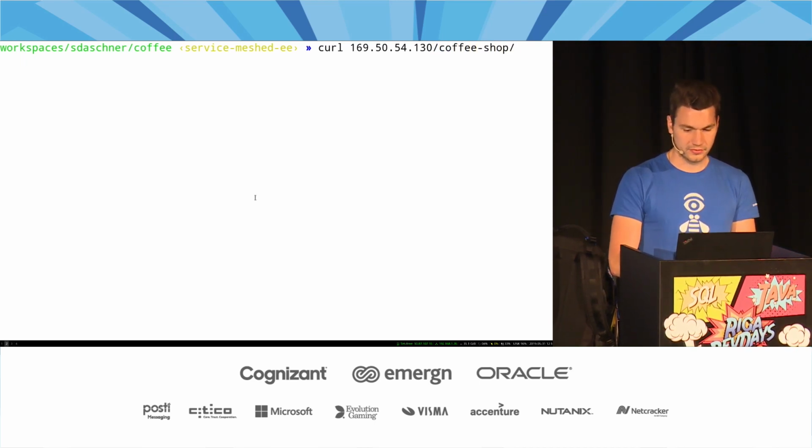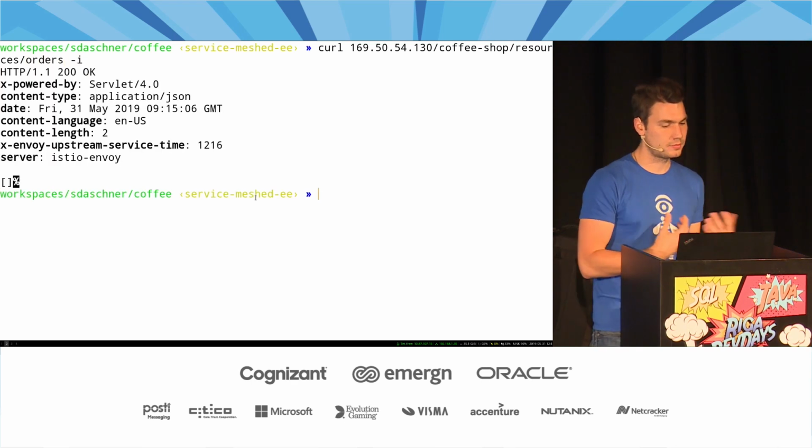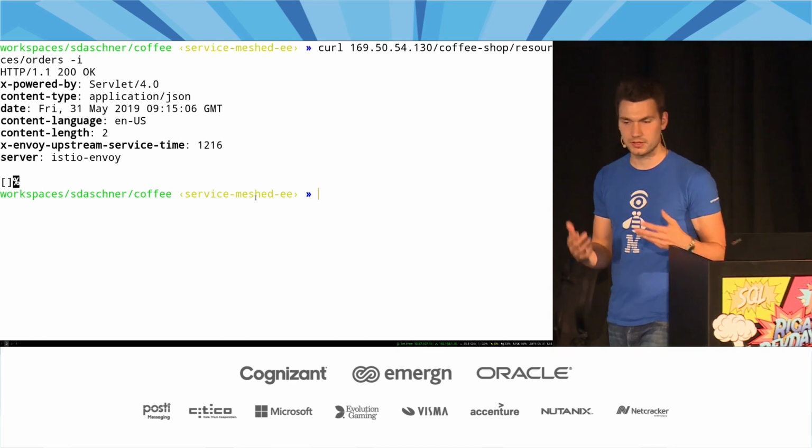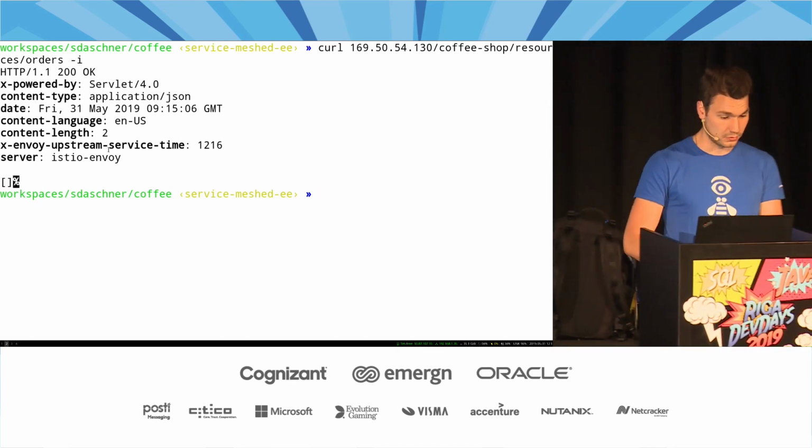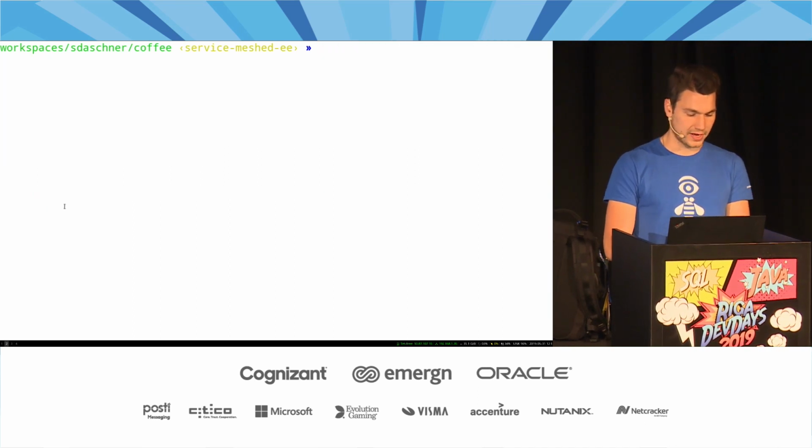And then let's see, coffee shop resources. So coffee shop is the context path. Resources comes from JAX-RS. And you remember orders to access my application and to ask for the coffee orders, HTTP GET. And good news, 200, okay, and it's empty. Well, empty JSON array.